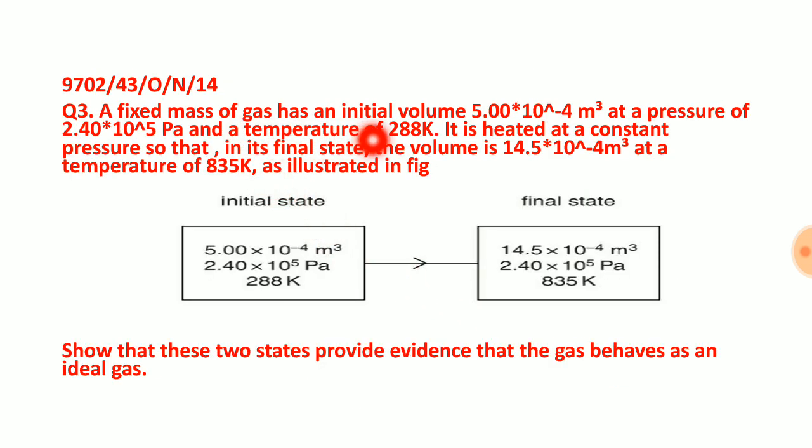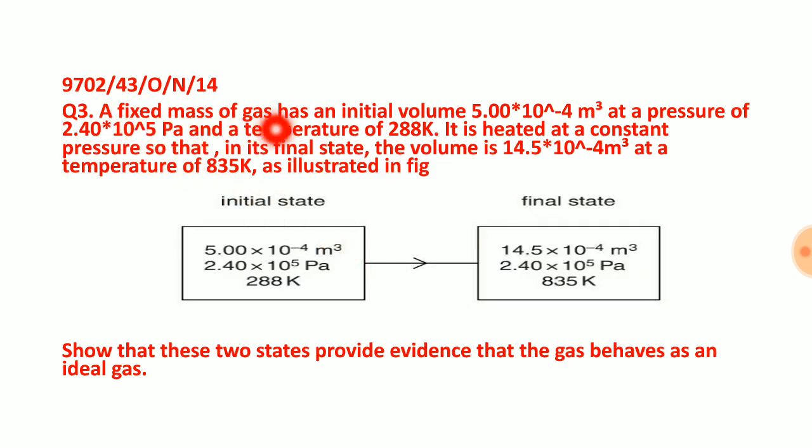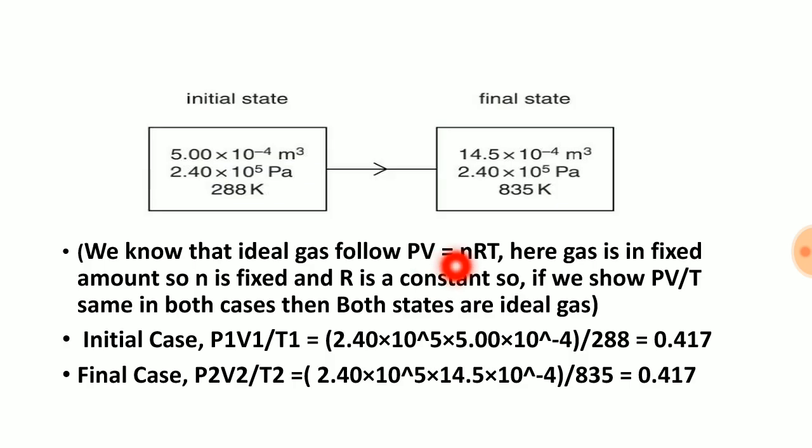A fixed amount of gas has initial volume, this is initial pressure, this is initial temperature. And this state has been changed to this, this is final volume, final pressure, and final temperature. Now we need to show that in these two states the gas behaves as an ideal gas. We know that the ideal gas equation is PV is equal to nRT. Here the gas is fixed, because the question clearly says the amount of gas is fixed. Just pressure and volume are changing, but the amount of substance remains the same. As the amount of substance remains the same, n remains the same, and R is also constant.